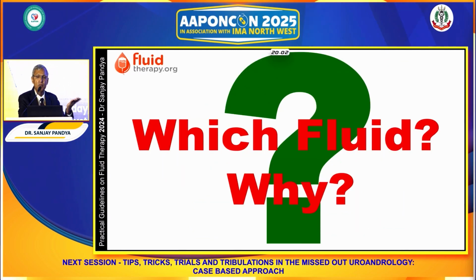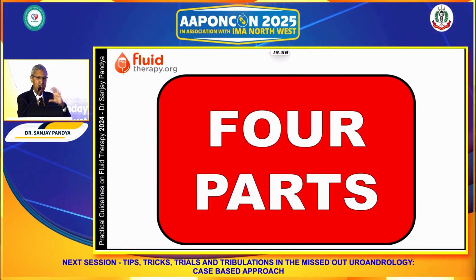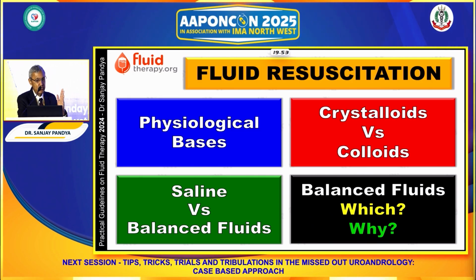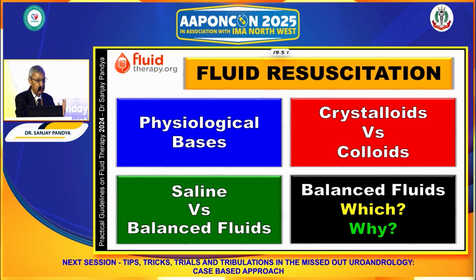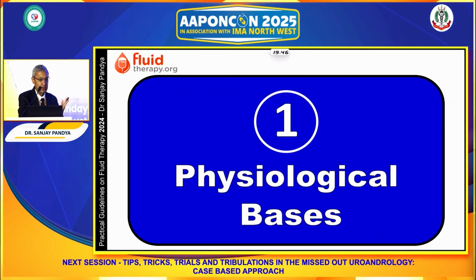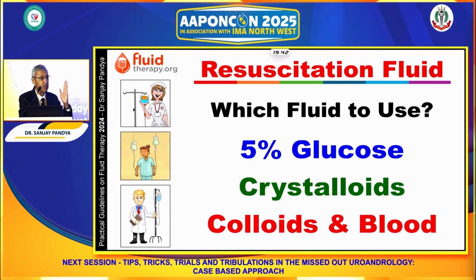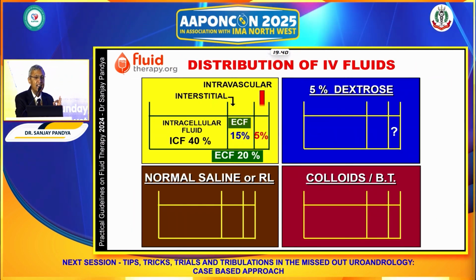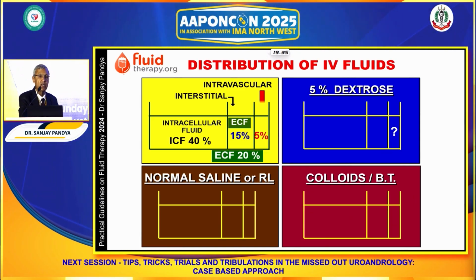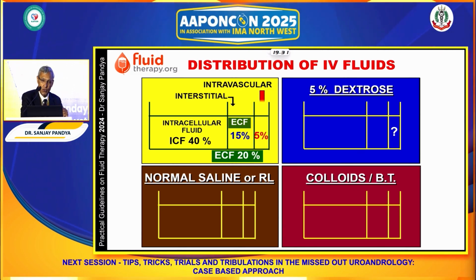Because we have so many options with us, I would like to discuss selection of IV fluid in 4 parts: physiological basis, crystalloid over colloid, saline versus balanced fluid, and balanced fluid which and why. First, on physiological basis, why do we select one fluid over the other? The answer is that the ability of the given fluid to expand the intravascular compartment will determine why we select one fluid over the other.